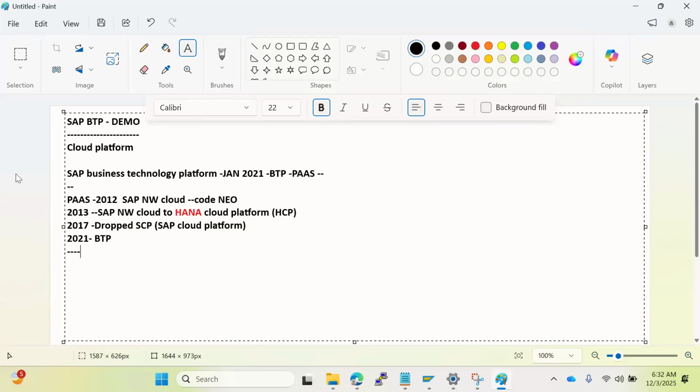So that's fine, the BTP introduction, okay. But what about who will get the benefits? Who will benefit if I want to use it?